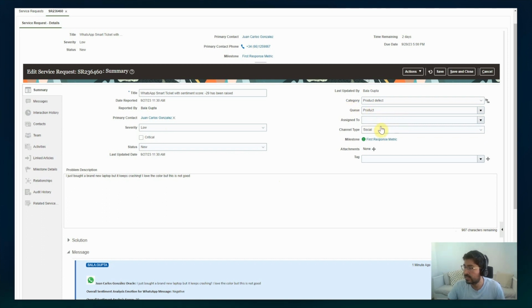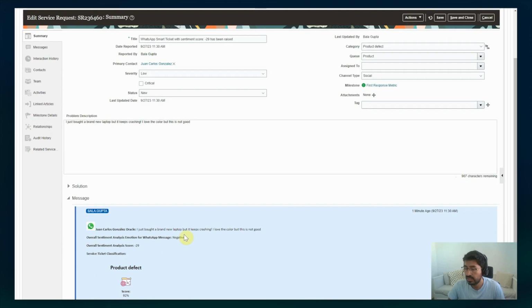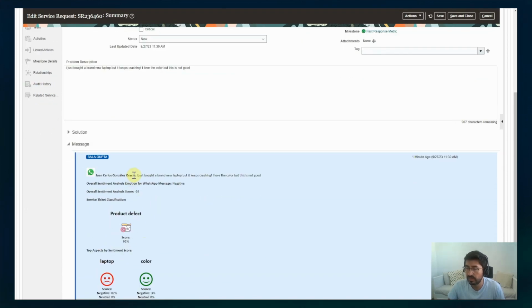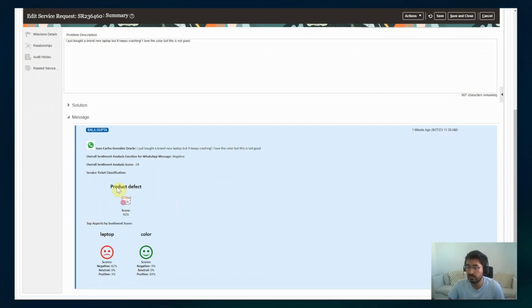Another thing is the category of the ticket. In this case, it seems that the AI services categorized this WhatsApp message or complaint as a product defect. We're providing some information: the recommendation for the classification of this ticket is product defect with a confidence score of 92%.